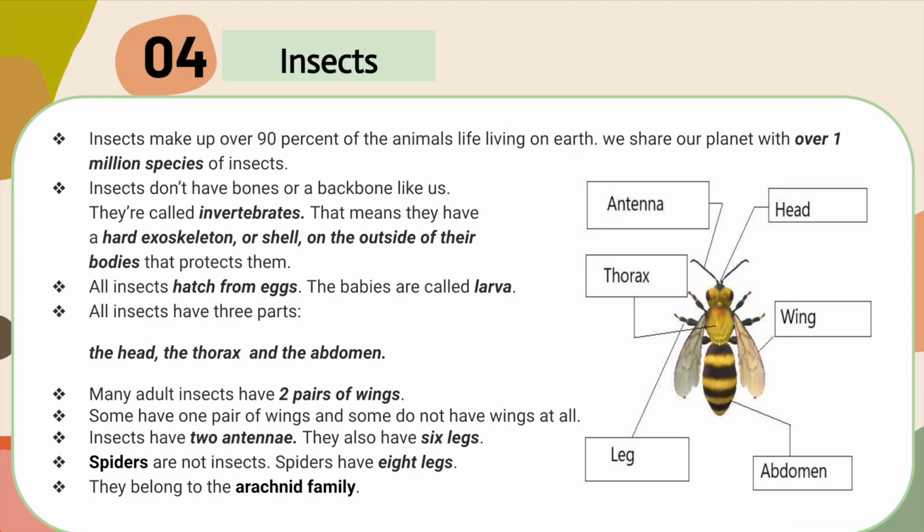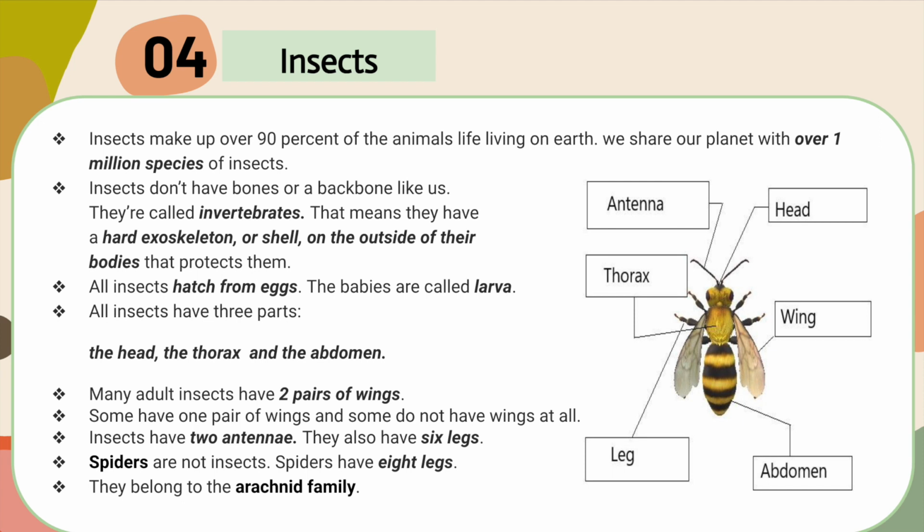Then next come insects. Insects make up over 90% of the animal life living on Earth. We share our planet with over 1 million species of insects. Insects do not have bones or a backbone like us. They are called invertebrates.